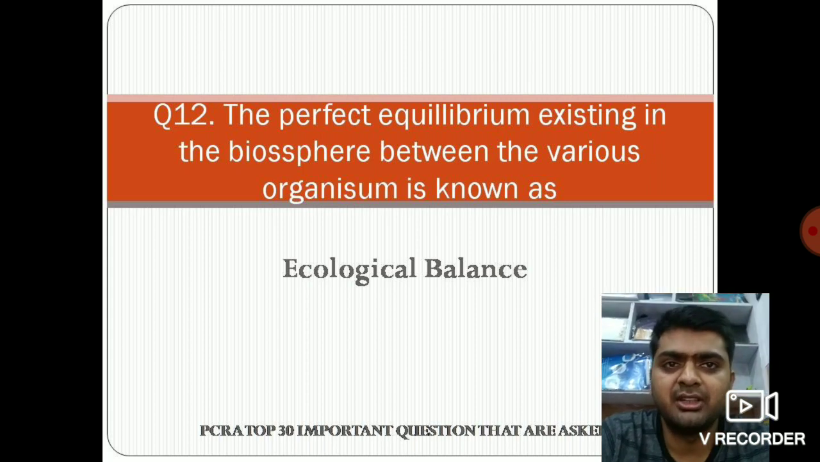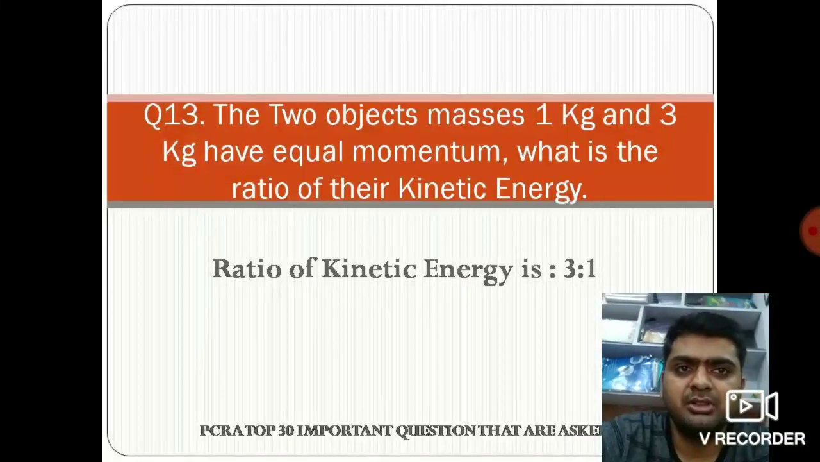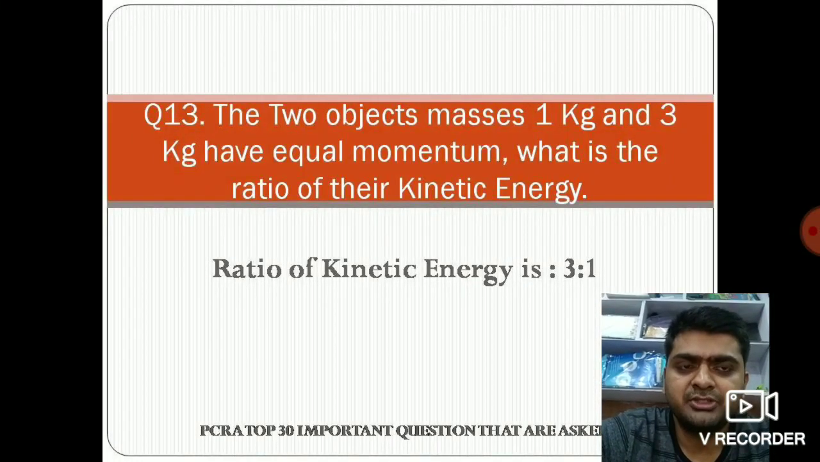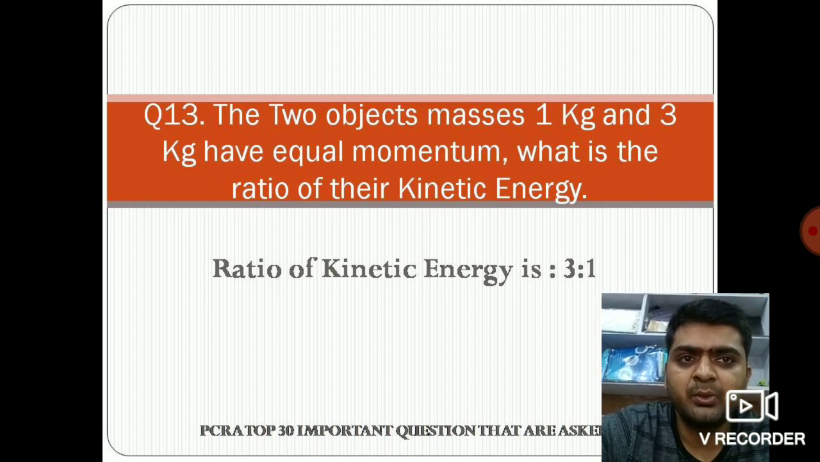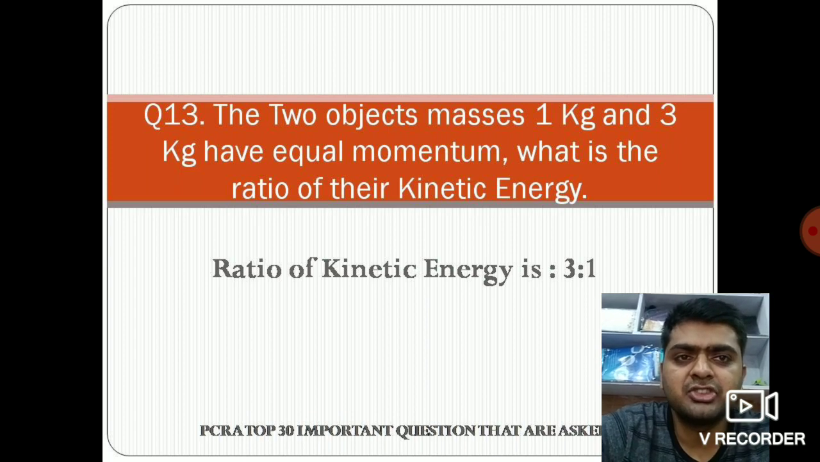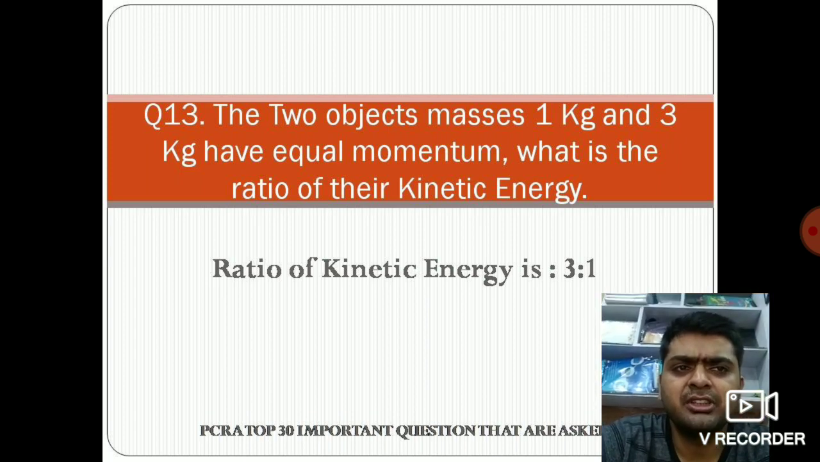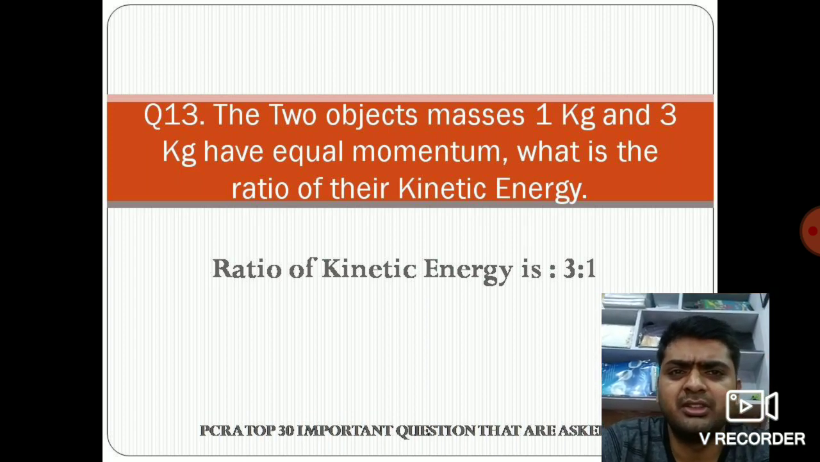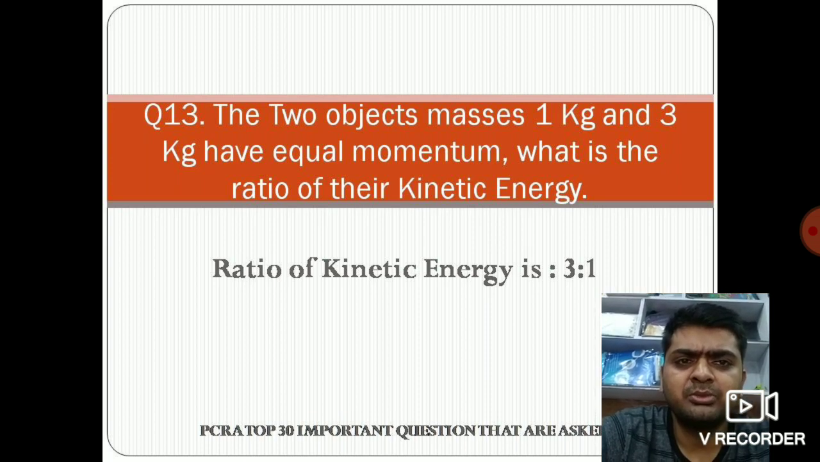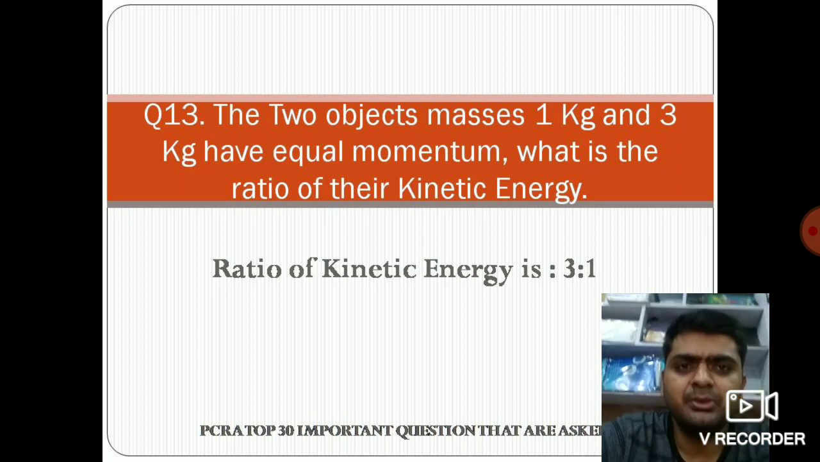So remember that. So next is question number 13. The two object masses 1 kg and 3 kg have equal momentum. Okay. What is the ratio of their kinetic energy? Kinetic energy कितनी ratio होगी? Easy. 3:1. Okay. Both have equal momentum. So ratio of kinetic energy is 3:1.